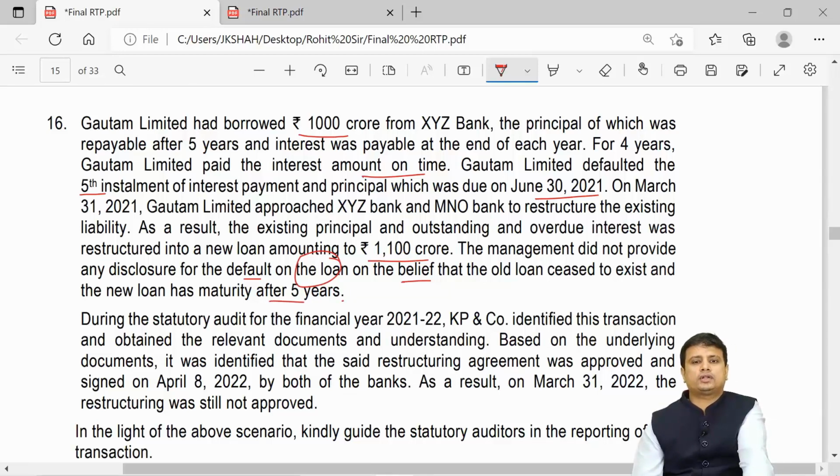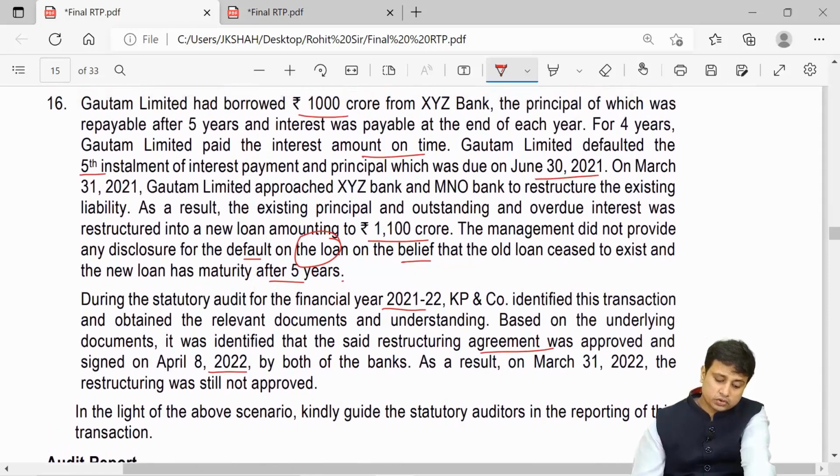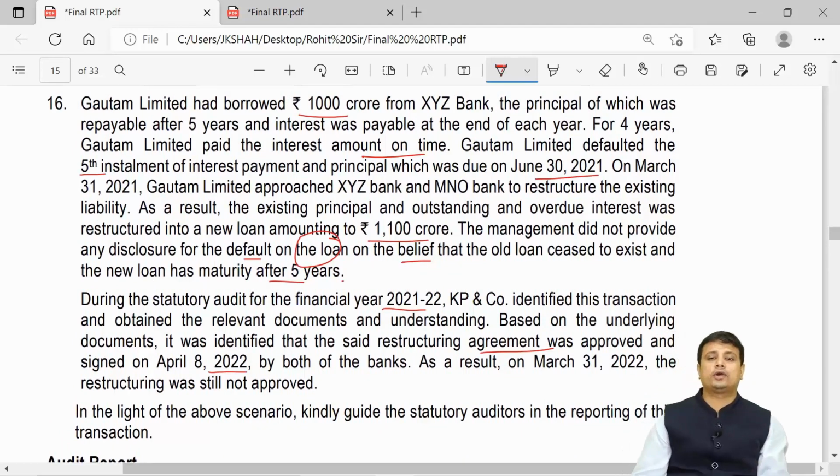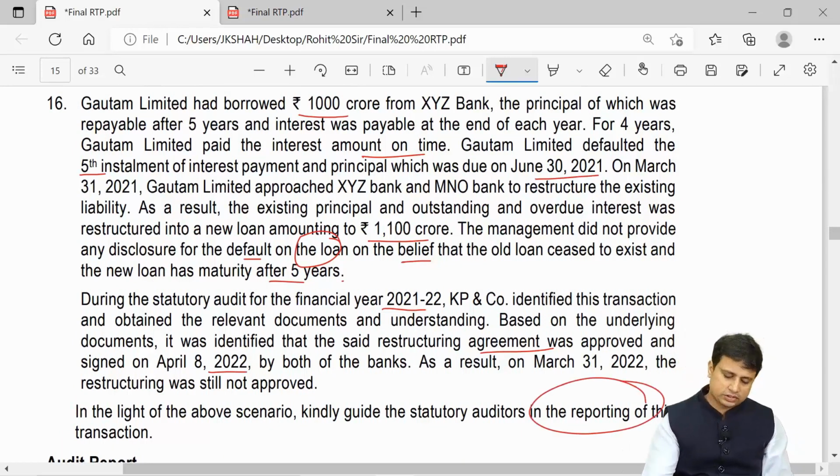During the audit for the financial year 21-22, KP and Company identified this transaction and obtained the relevant documents and understanding based on the underlying documents. It was identified that the said restructuring agreement was approved and signed in April 22 by both the banks. As of 31st March 22, the restructuring was not approved. In the light of the above scenario, kindly guide the statutory auditors in the reporting of this transaction.